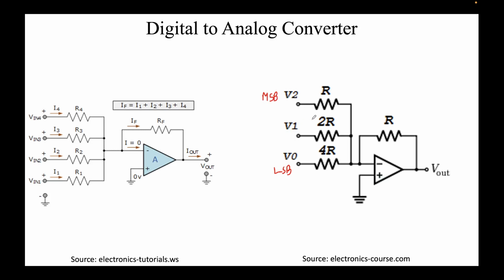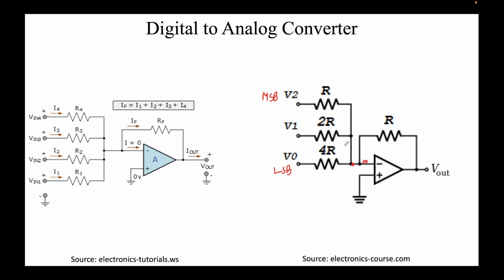What we can do essentially is apply the KCL over here. Remember the virtual short condition we talked about. This node will always be at 0 volts, because the positive terminal, the non-inverting terminal, is at 0 volts, so the inverting terminal will also be at 0 volts. Now you can simply apply the KCL.